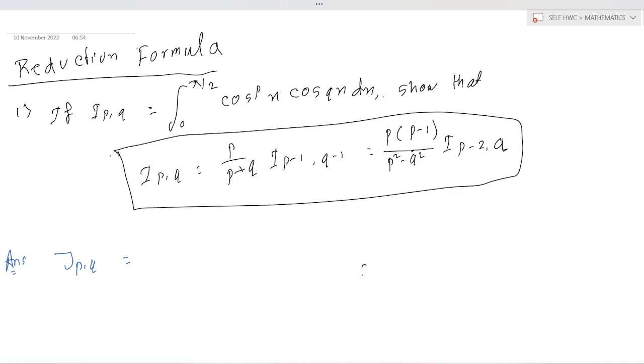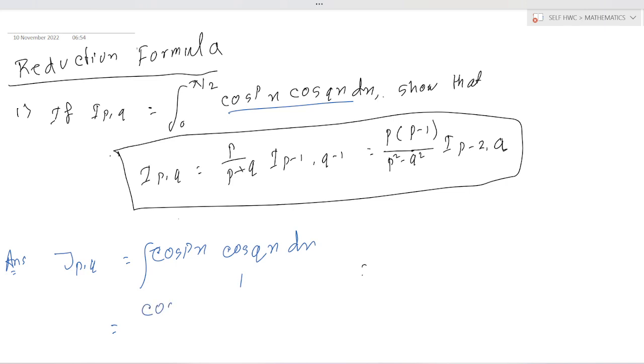the integration of cos to the power p x and cos q x into dx. Okay, put in this value and calculate the answer.